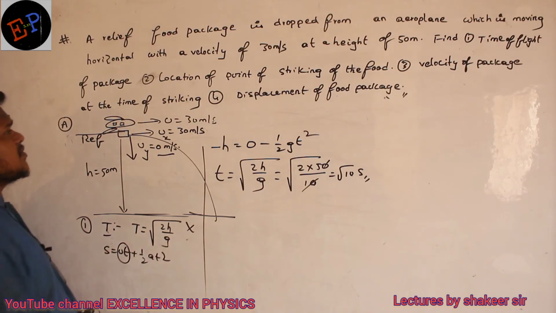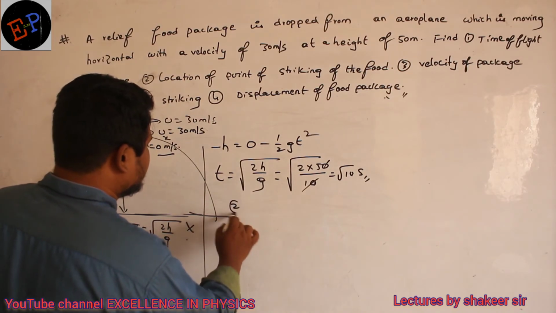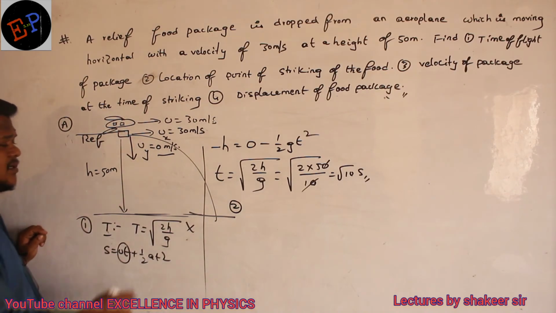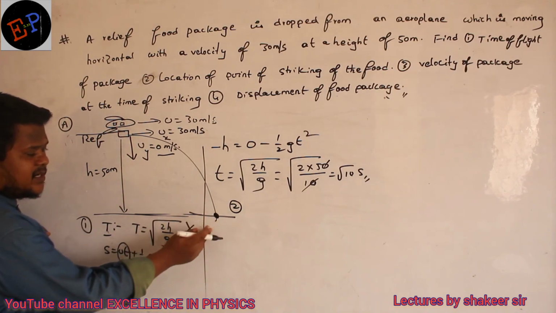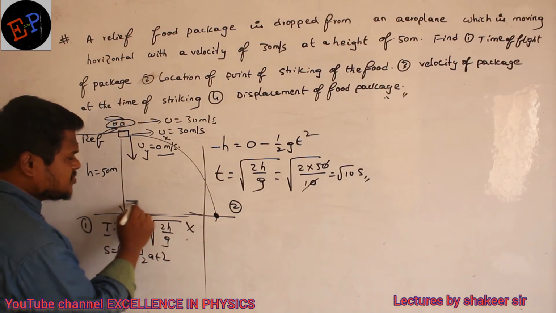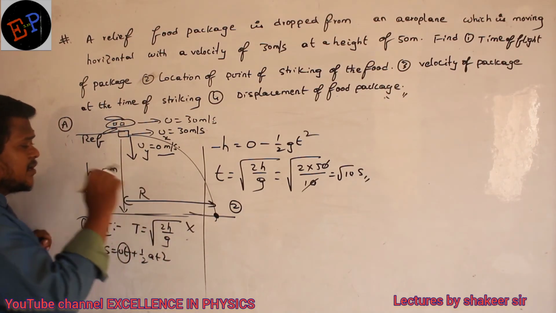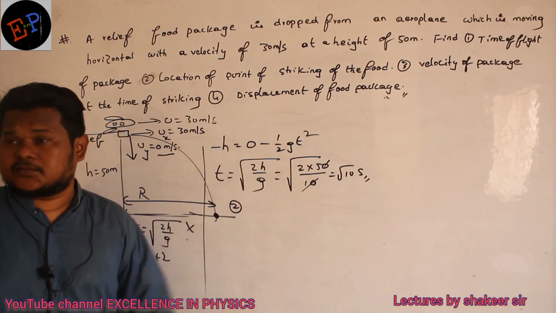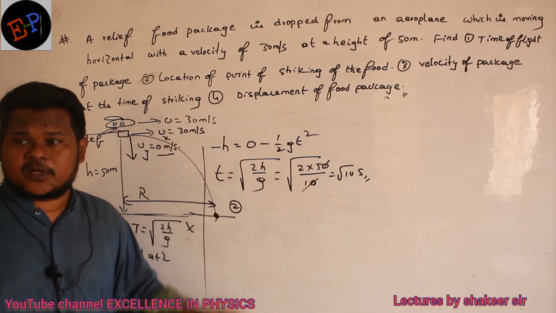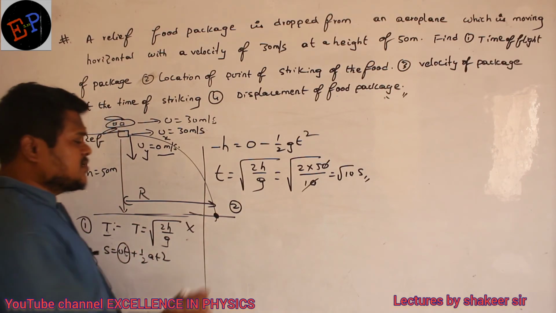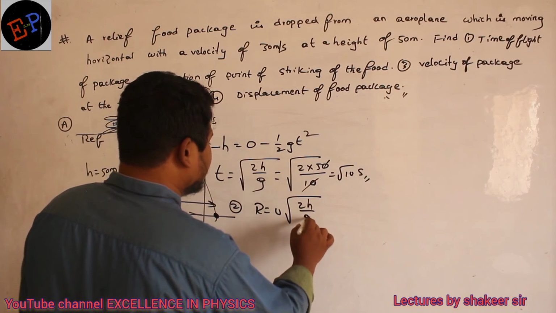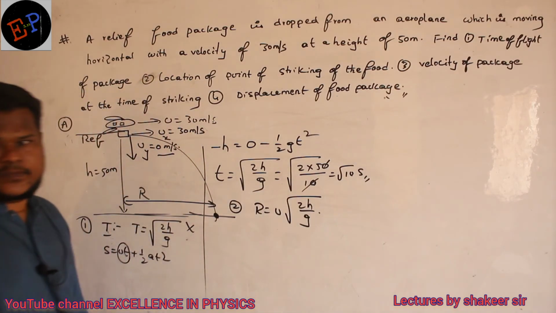Clear? Second question: location of the point of striking the food material. For example, let us consider the food packet reaches here. This range I am supposed to calculate. What is the equation for range in the case of a body thrown from the top of a tower? Range is equal to u into root of 2h divided by g.